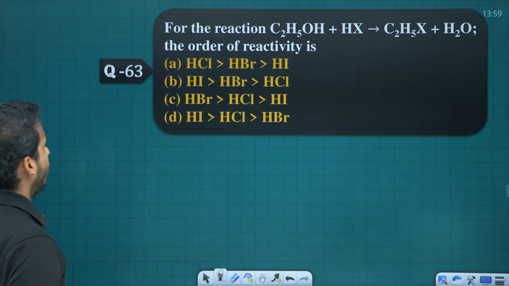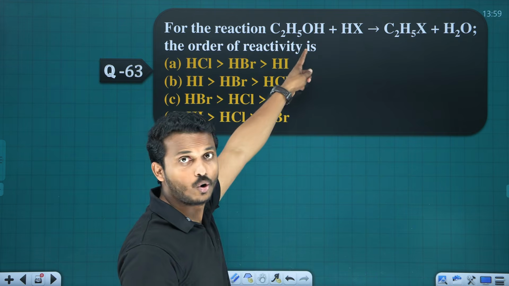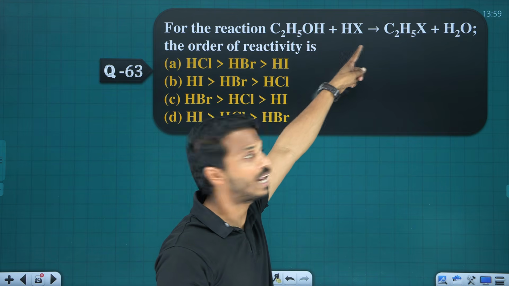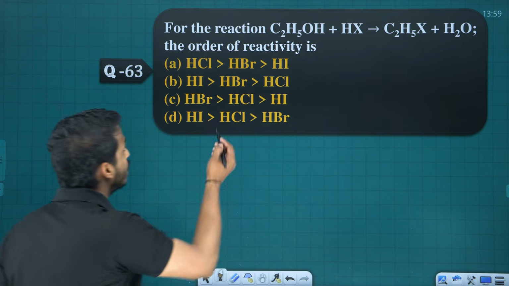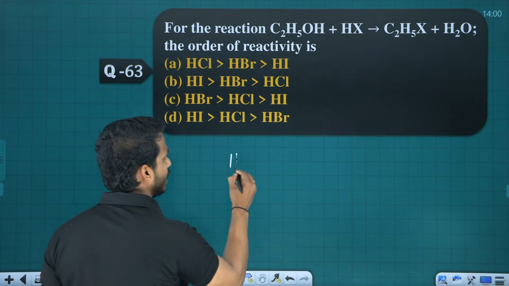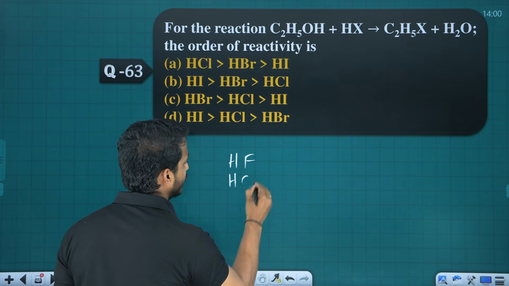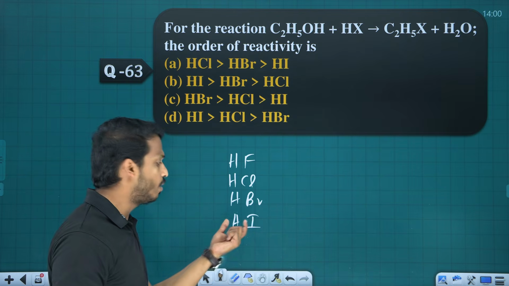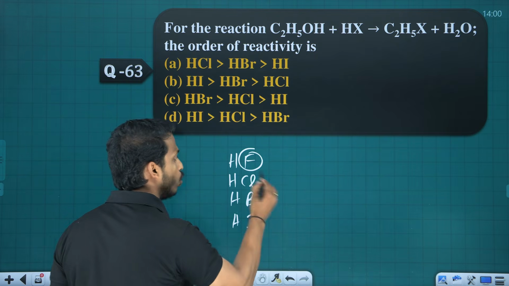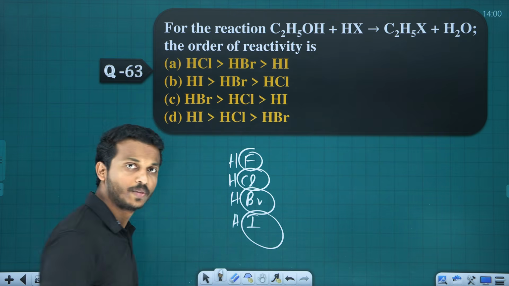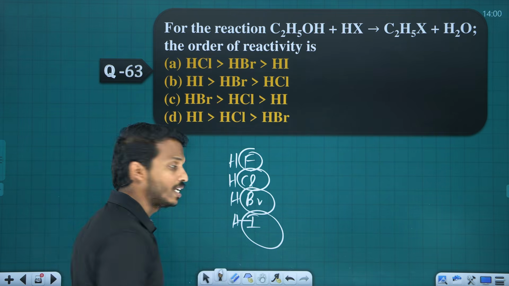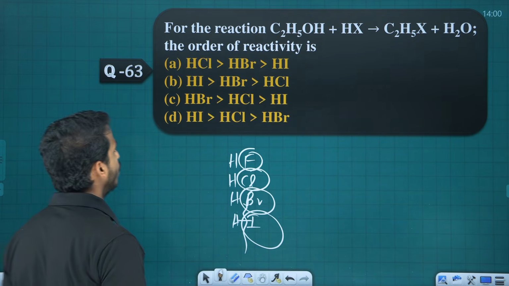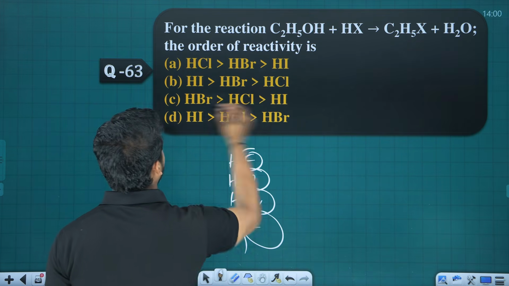Yes. Next, for the reaction, this is ethanol with the hydrogen halide. When alcohol reacts with the hydrogen halide, you will get haloalkane. What is the order of reactivity? Many times we have discussed that. If you consider HF, HCl, HBr, HI, which one is more reactive here? HI, because down the group size of the halogen increases. When size of the halogen increases, the bond becomes weak, easy to break, easy to undergo reaction. So HI, HBr, HCl, right?